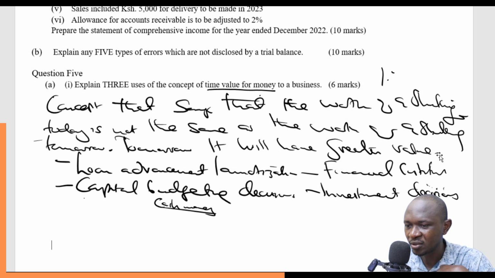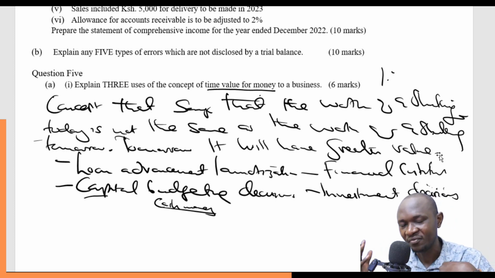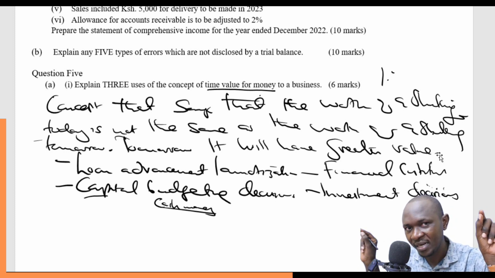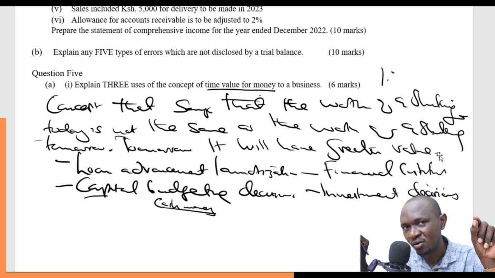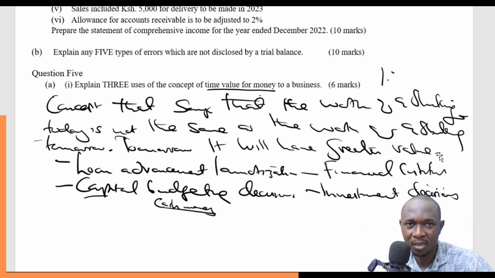Capital budgeting decisions are decisions that involve long-term assets. Are we going to get returns that are commensurate or greater than what we had invested, putting in mind the change in value of the shilling over time? That is the question that we will be seeking to answer when we talk about capital budgeting decisions.